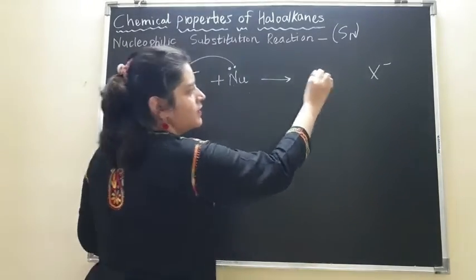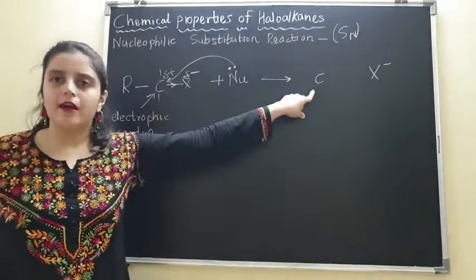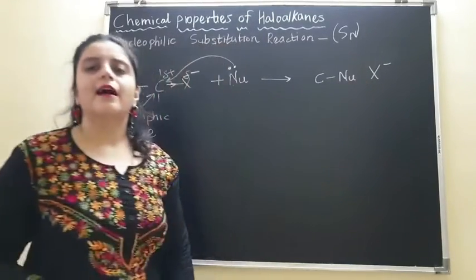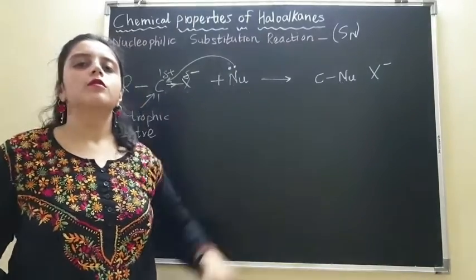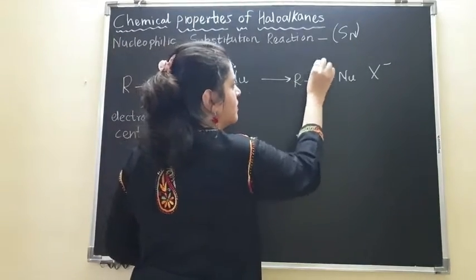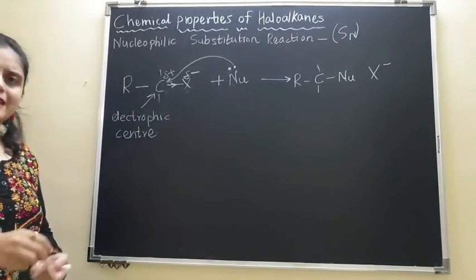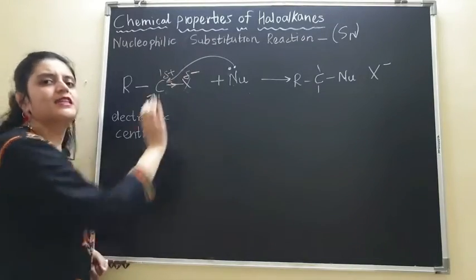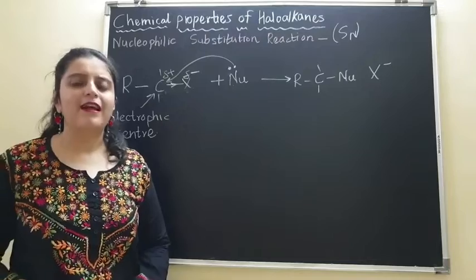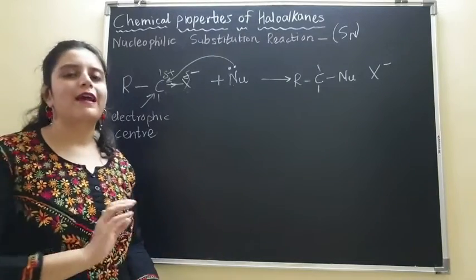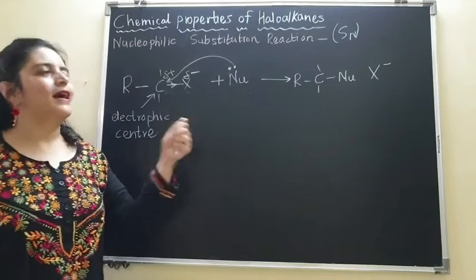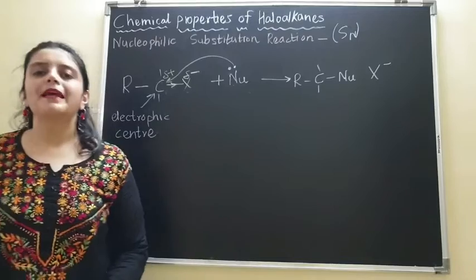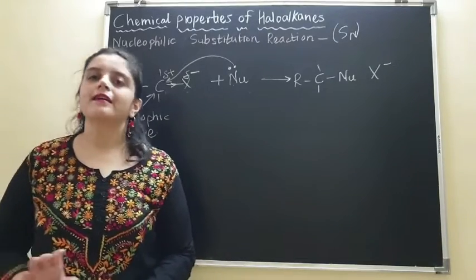So this carbon will get attached to the nucleophile. If you observe what has exactly happened over here, this halogen is gone, this halogen is replaced by a nucleophile. In place of the halogen, a nucleophile has come. Such reactions are called nucleophilic substitution reactions, where the halogen is replaced by some nucleophilic reagent.